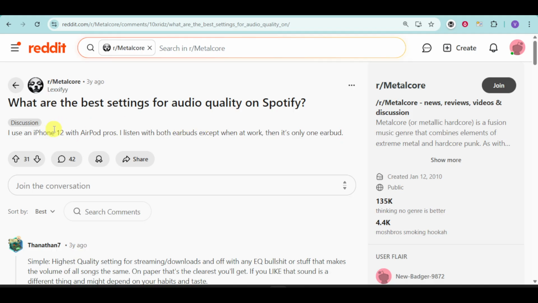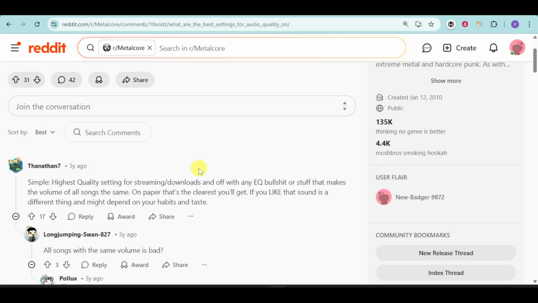So if you have an iPhone or a phone device and you want to get the best quality, the actual answer to that is the highest quality setting for streaming or downloads, and off with any EQ or stuff that makes the volume of all songs the same.